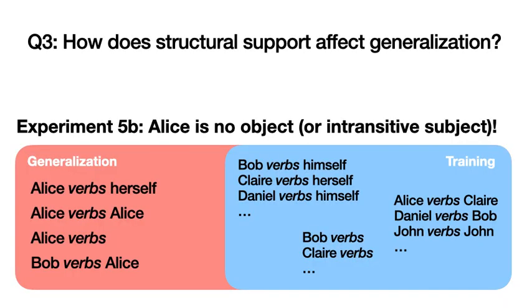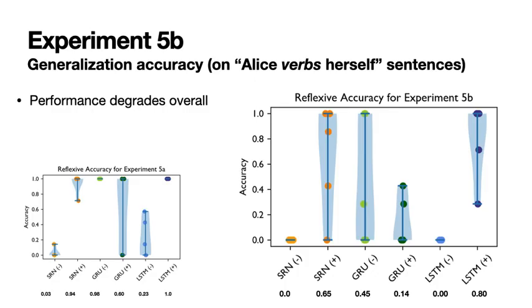To again make the task more difficult, in experiment 5b we withhold intransitive sentences with Alice, as well as those where Alice is the object or where the sentence is reflexive. In training, Alice is now only present as the subject of a transitive verb. Here are the performances for models in experiment 5b. Unlike in experiment 4, there are no unusual effects here, with the privation of intransitive sentences involving Alice just leading to an overall decrease in performance.